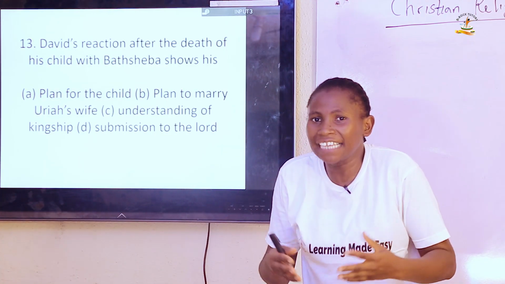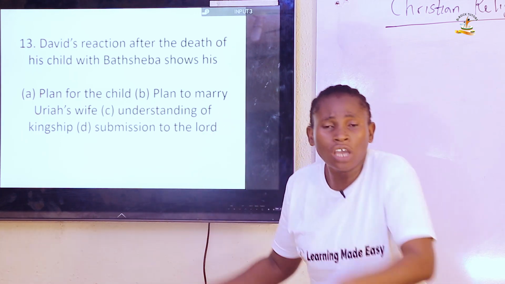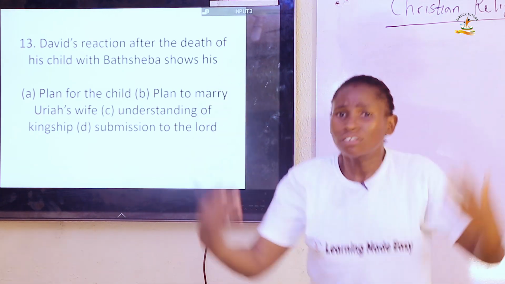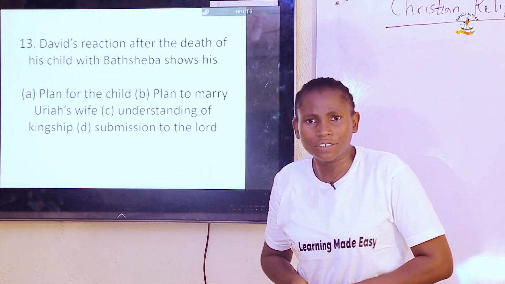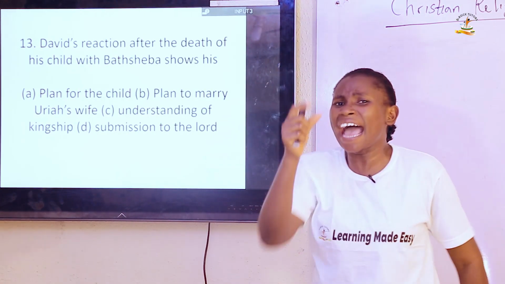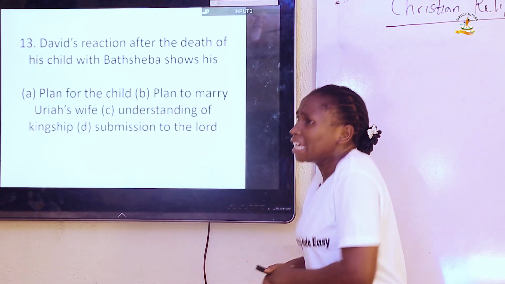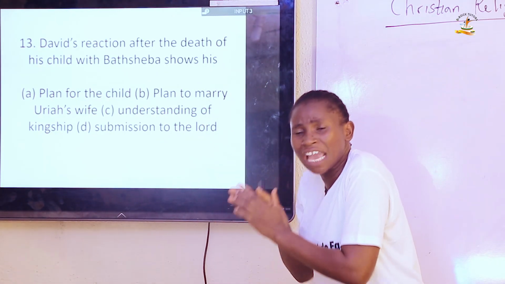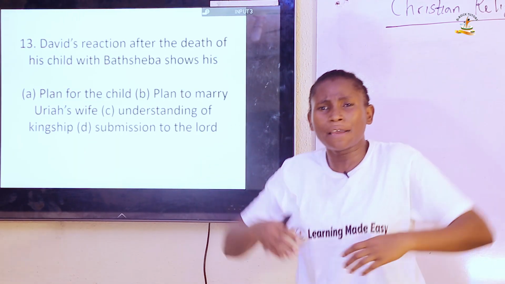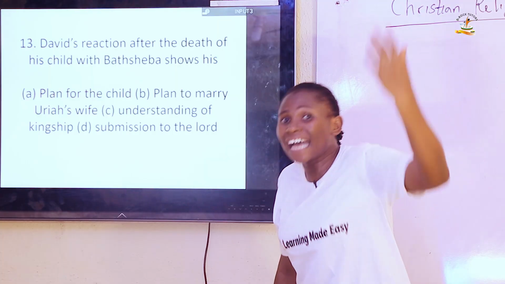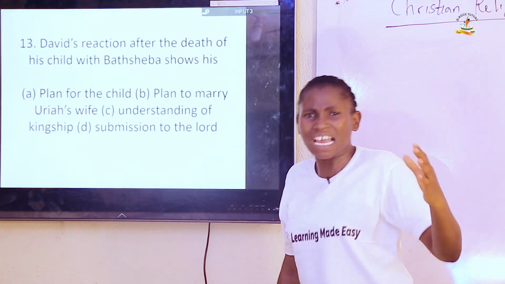And when the child died, even the subsidiaries were wondering how they would tell David about the death of the child, because they thought that he may harm himself. Another question can come: why did they hesitate to tell David that the child had died? It was because they thought that he may harm himself, because while the child was sick, he was praying, intervening for him.